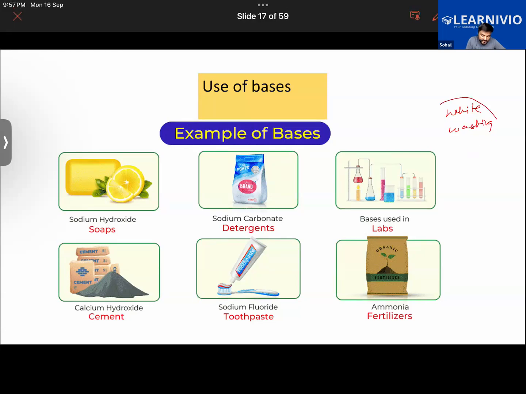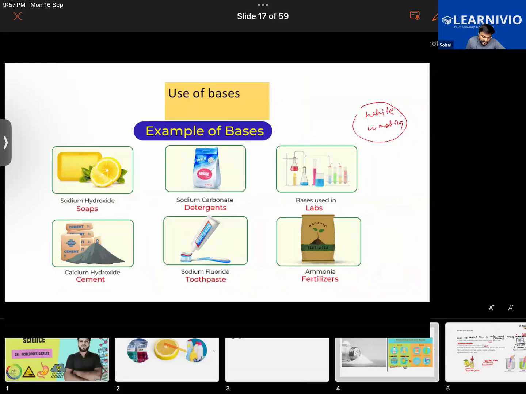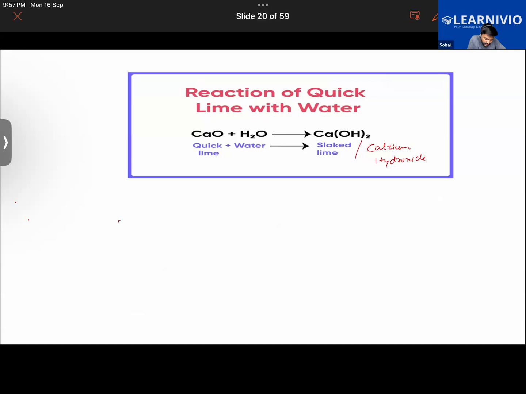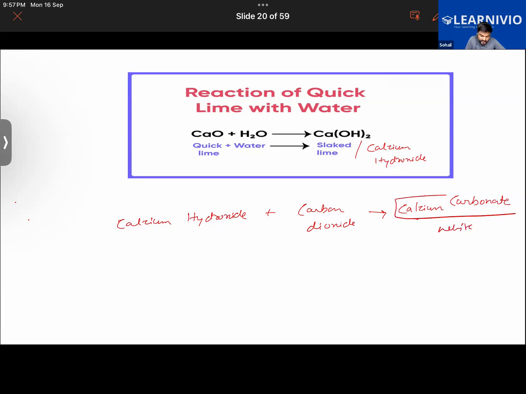Why does the calcium hydroxide become hard? Why does it become hard on the wall? Sir, because it reacts with the carbon dioxide in the air. Exactly. It reacts with carbon dioxide, and as a result, we obtain calcium carbonate. This is white in color, and because of its formation, it becomes hard.